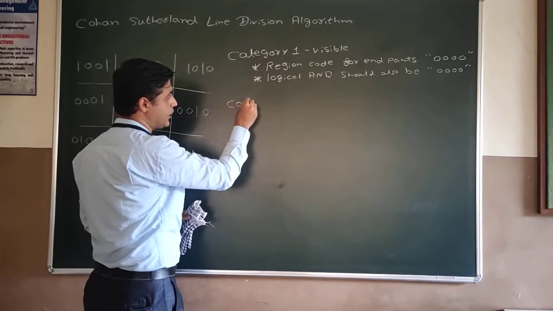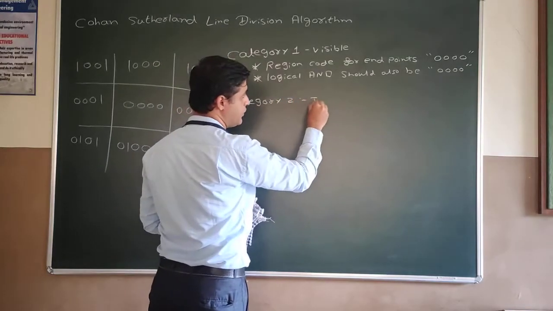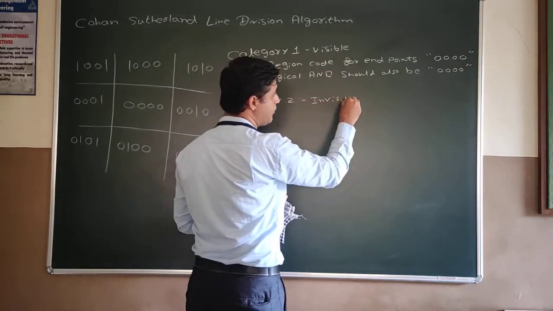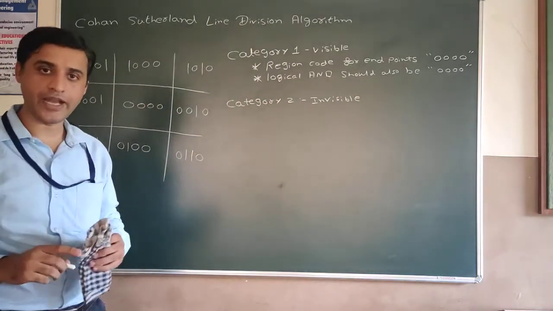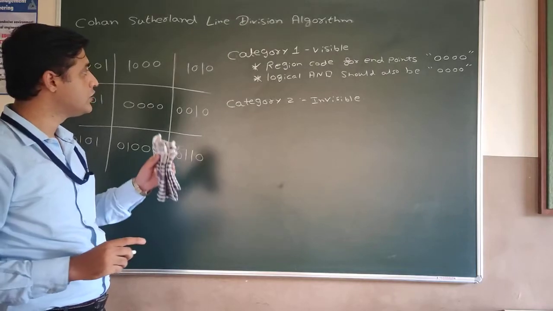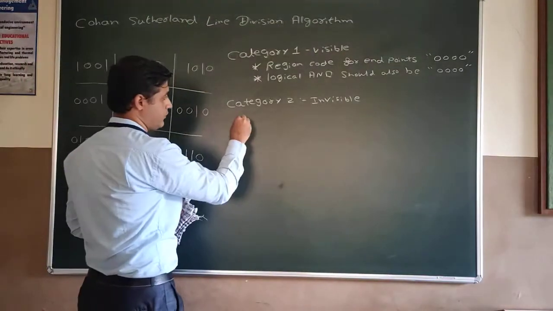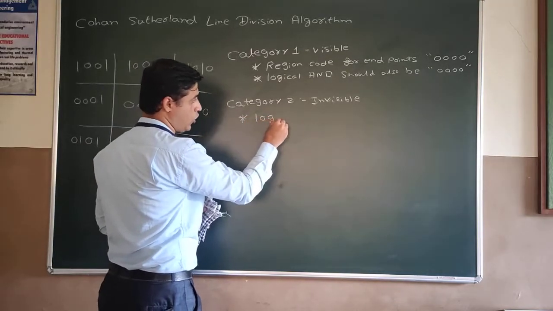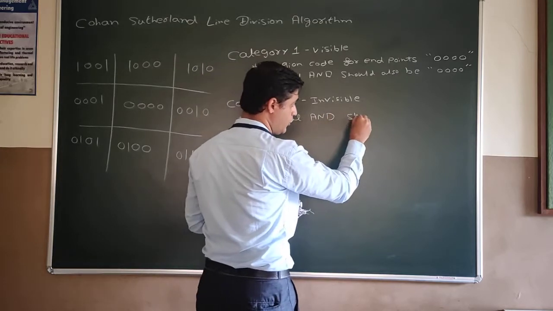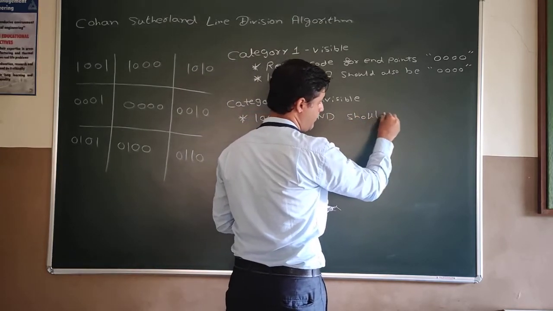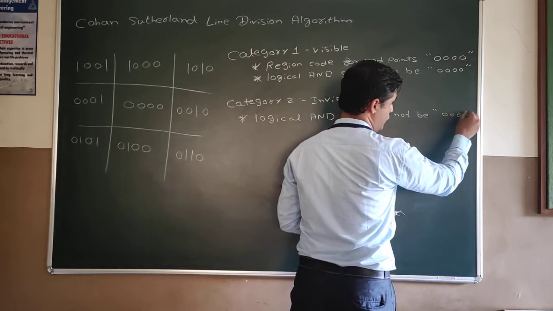Second one is category 2, that is the invisible line, the lines that are completely invisible. So for that, what is the rule? The logical AND operation for the endpoints should not be 0000.